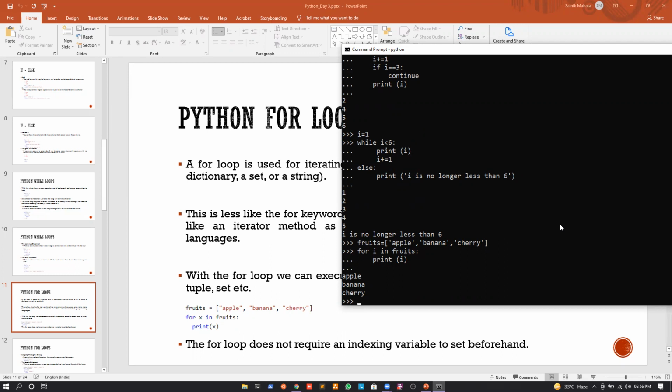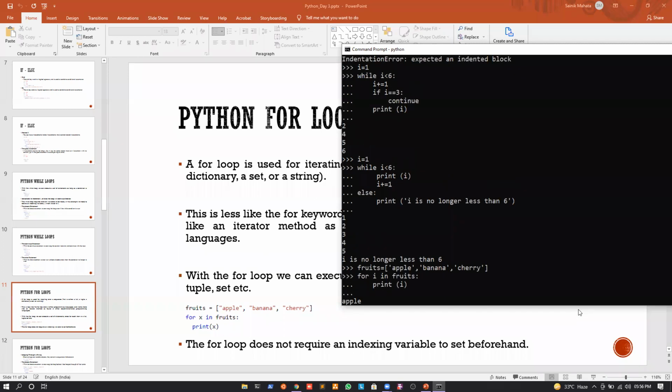Now, if you come to the fourth point in the PPT, you can see that the for loop does not require an indexing variable to be set beforehand. If you remember the example of the while loop, we initially had to initialize an iterator variable. Before writing the while condition, we were initializing the value of i equal to 1 or i equal to 0 and so on, right? But when writing the for loop, we do not have to do the same beforehand. We can just write it inside the for loop only.